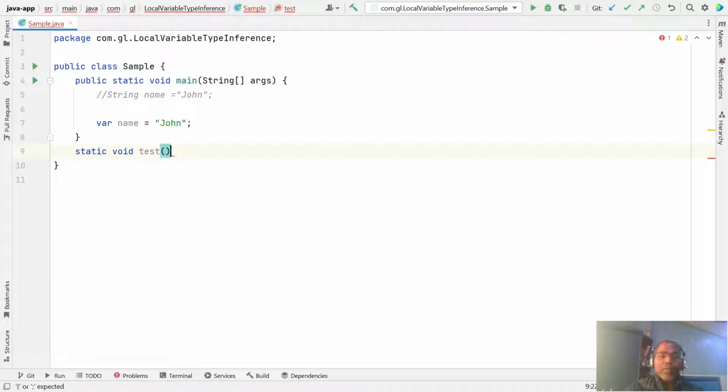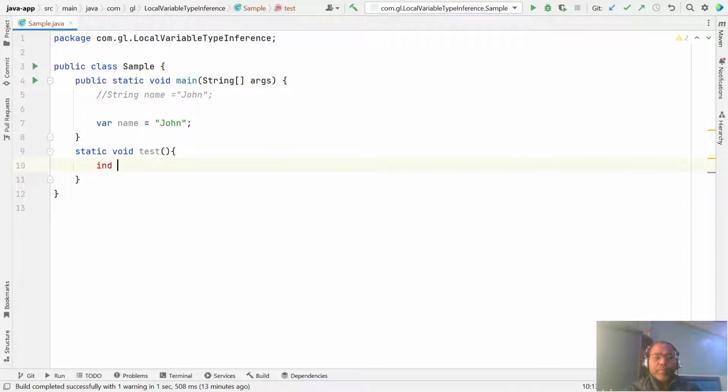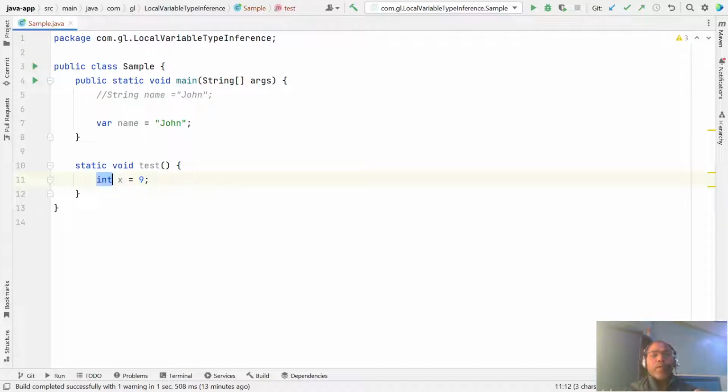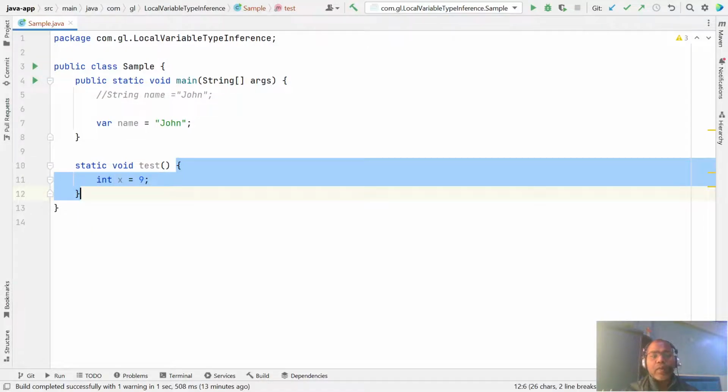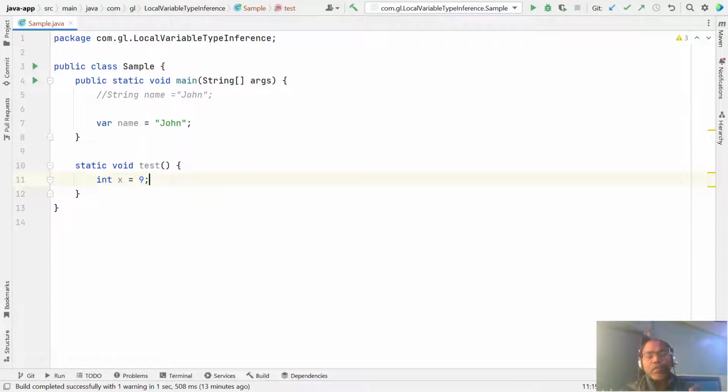Whatever variable you are declaring, like int x = 9, these are local variables, meaning inside any method or block. The variable which you initialize while declaring is a good place. Here I am declaring one x variable and also initializing it with a value.